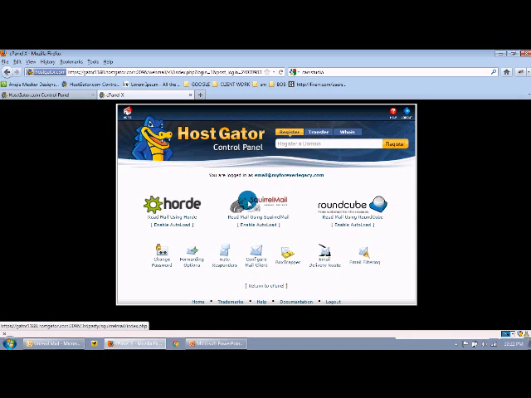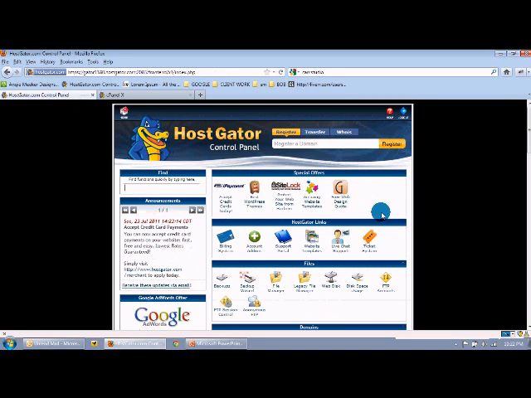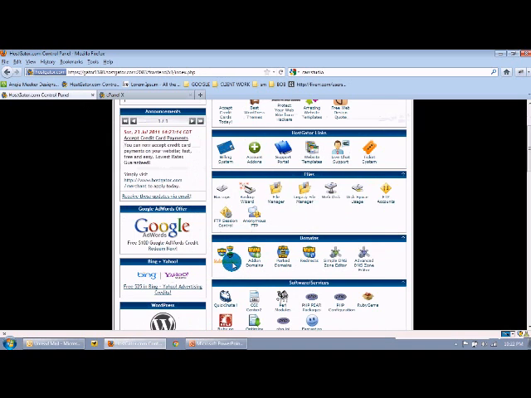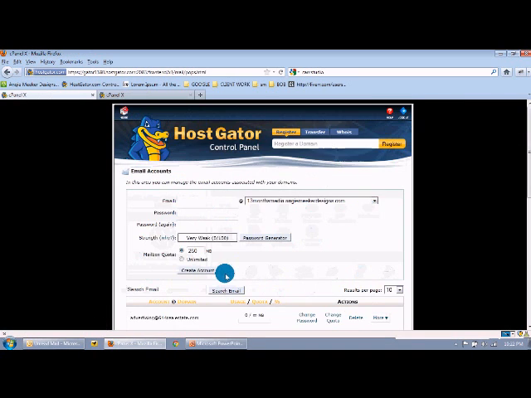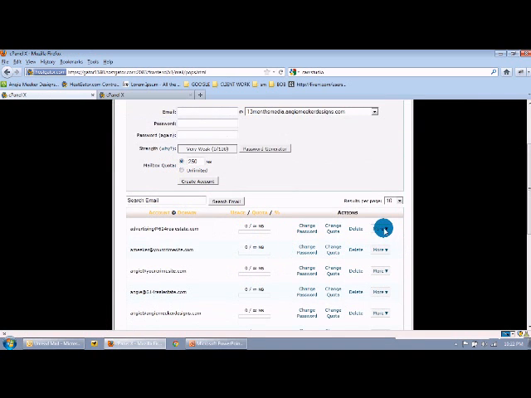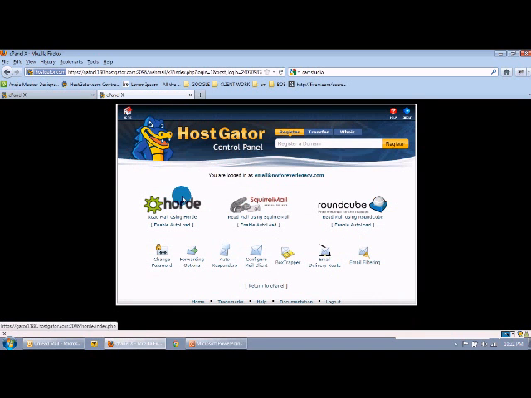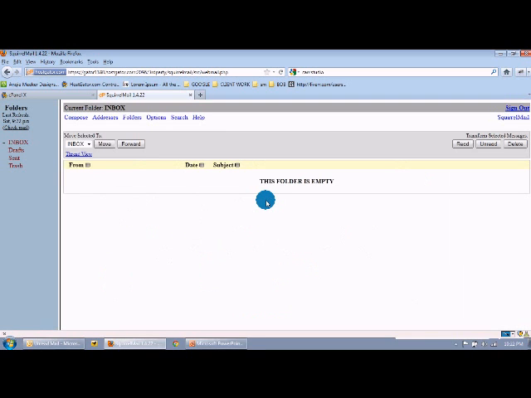So we were back here. Sorry, let me get back to the email tab. We were back at email accounts, and we had clicked on Access Webmail. And then you'll be presented with three choices. These are basically three small web-only email clients. They do the same thing. I typically choose Squirrel Mail, probably because it's in the middle. And you can see right now I don't have any email because we just set up this account.